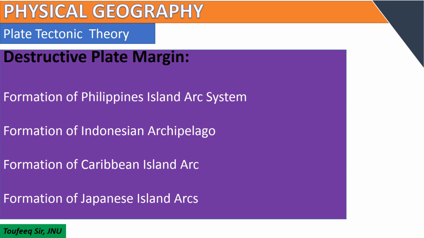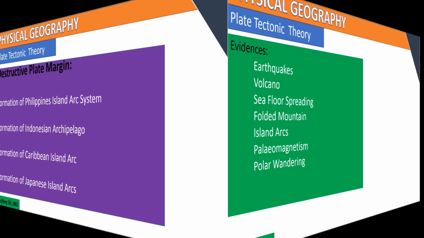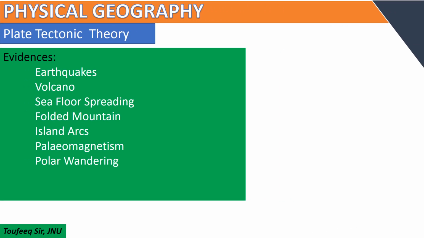The central arc is formed due to the subduction of the Pacific plate under the Philippine plate, and the Izu Trench is formed. The southern arc is formed due to the subduction of the Philippine plate under the Eurasian plate, and the Ryukyu Trench is formed. Now we come to the evidences in support of plate tectonic theory.